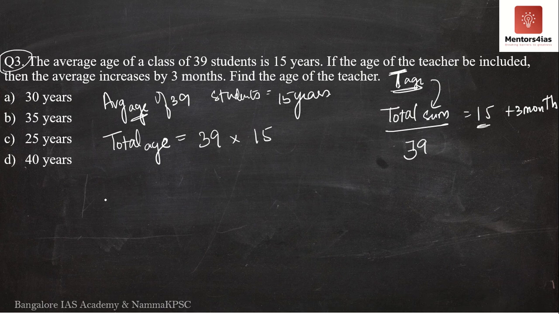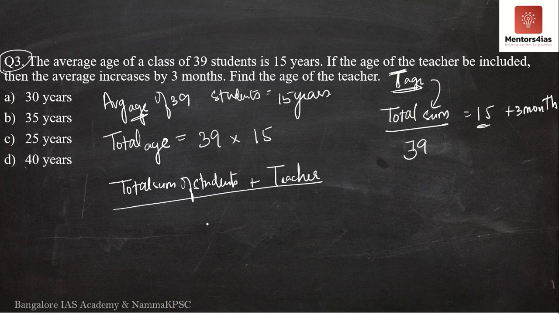So what are we going to do now? I am going to represent the age of the teacher as T. Therefore, now I am going to say the total sum of the students plus the teacher's age divided by the total number of individuals here.